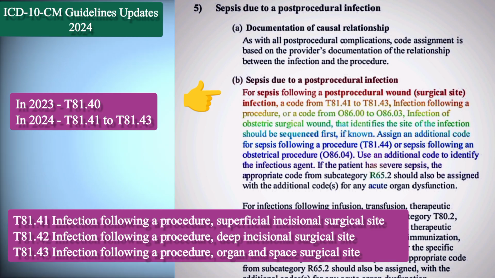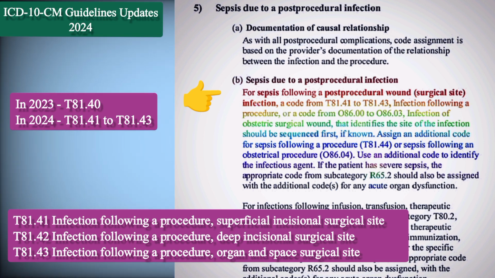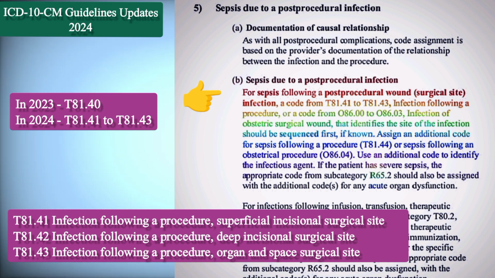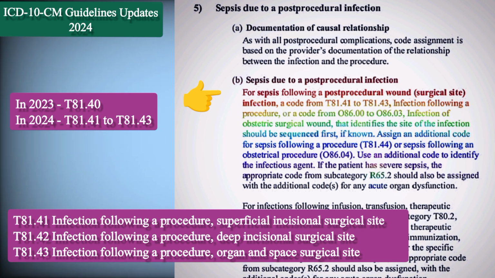Next, moving on to the other guideline updates. This is related to sepsis due to post procedure infection. It means whenever a patient underwent any procedure or surgery, it may result in infections. We have a coding guideline stating that whenever a patient has an infection due to a procedure or surgery that has been performed, we code T81.40 as per 2023. But in the 2024 guideline, whenever a patient has an infection due to a procedure that has been performed, we code from T81.41 to T81.43. So the 2023 guideline had only one code, T81.40.